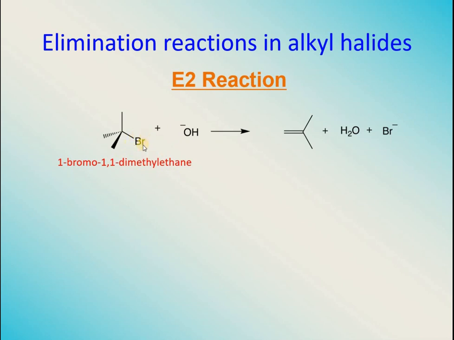This bromide ion is a leaving group. It will be lost, and this nucleophile or strong base right now is going to take away a hydrogen or proton from the neighboring carbon atom, and the resultant molecule is going to be 2-methyl propene. This is 2-methyl propene having 1, 2 and 3 carbon atoms, and a double bond is introduced at the place from where bromine and hydrogen have been lost.